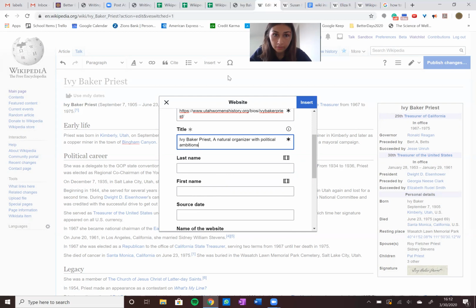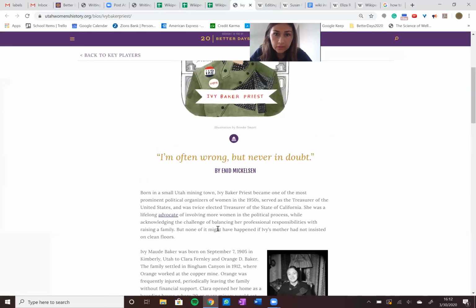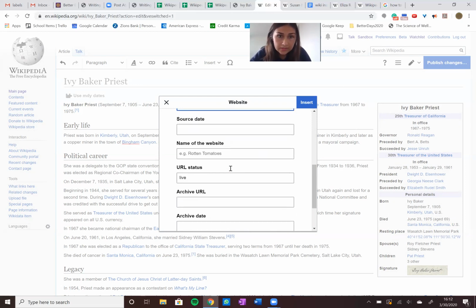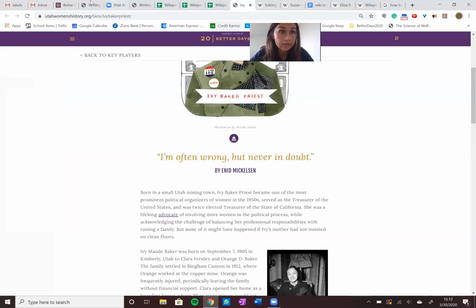I can't remember the author's name. Enid Mickelson. Enid. Source date, I'm going to do name of the website, and that's just the generic, it's going to be utahwomenshistory.org.